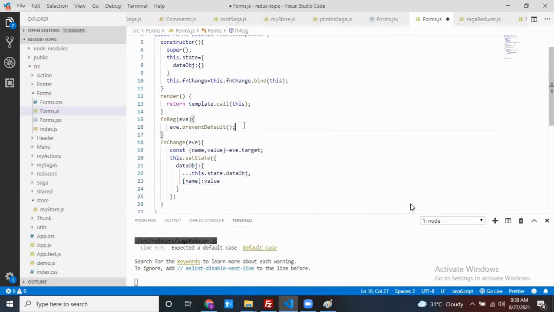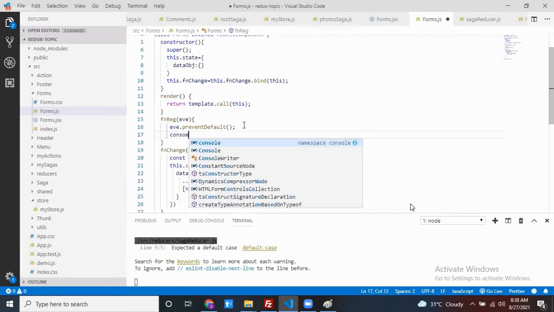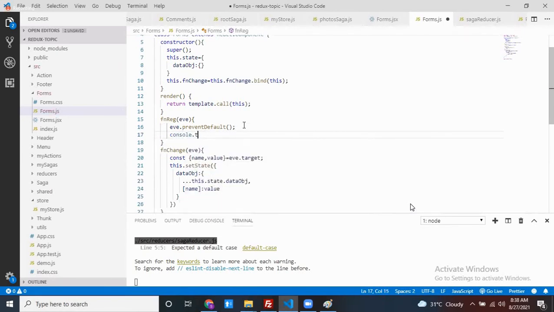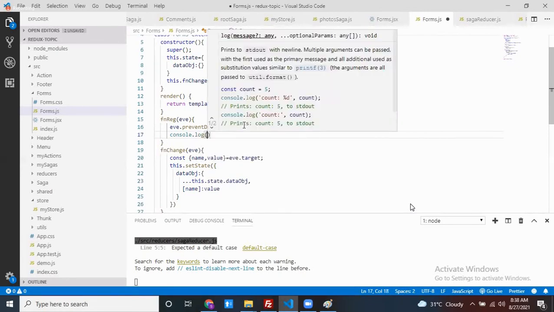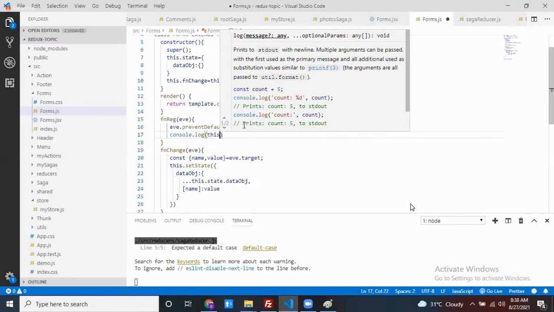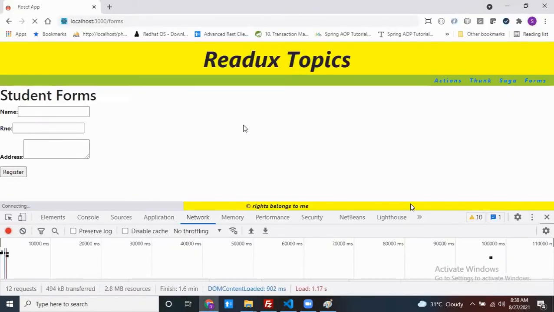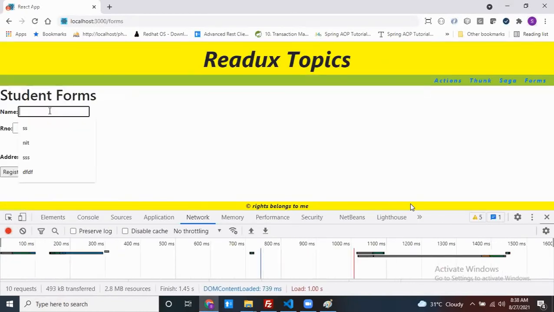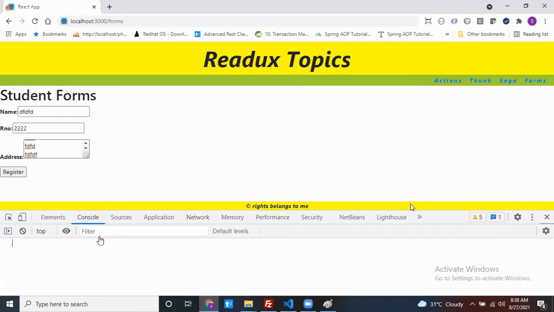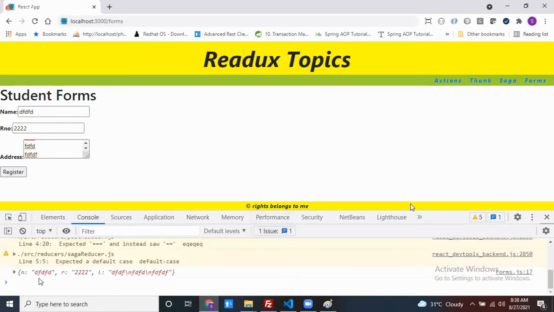Now, at the time of clicking on this particular button, I need to submit this. I need to send this data to my server by using Ajax or not. So console.log of, what is this? This dot state dot data object. Done. This is already completed. In the last example, we did these things only, right? At the time of clicking on this registration button, yes, this is your data. Agreed?